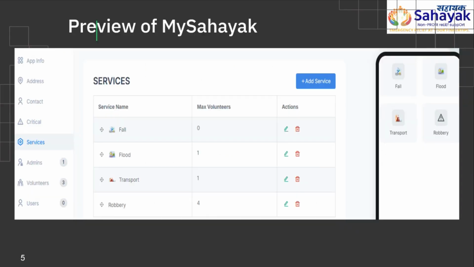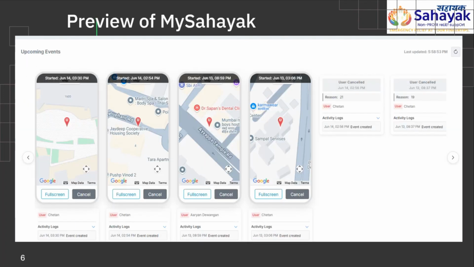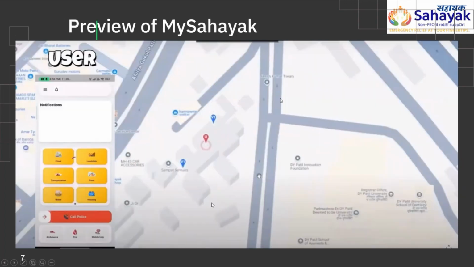This is our backend preview that we have shown, where you can customize and add any services you want. This is the preview for the support team and the admins, where they can see what events are happening at what time, where the location is, and accordingly they can go through the logs and all that stuff that is available to them immediately. If they click on a particular phone view, then this detail is visible, where you can see the background. It's a full screen view.